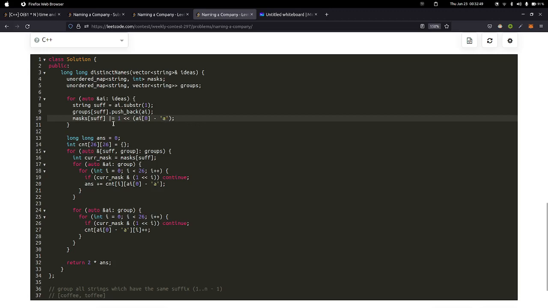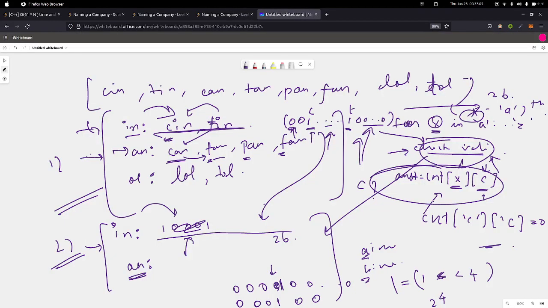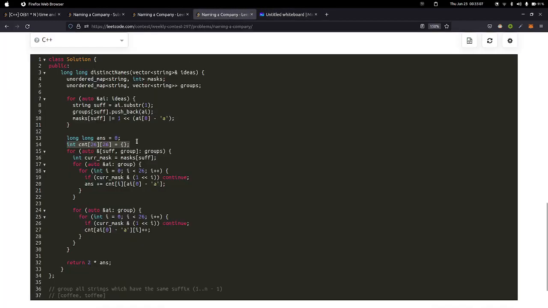We can also just do plus here, like instead of setting we can also do plus, but OR is a bit faster, bitwise. Okay, and then we have an answer, long ans, and then the data structure I told before, count of 26 by 26.